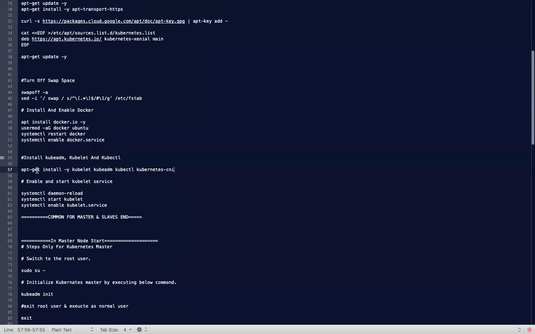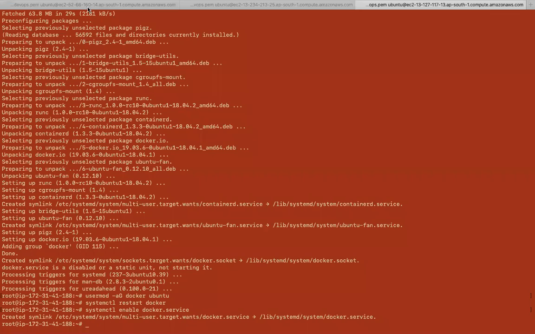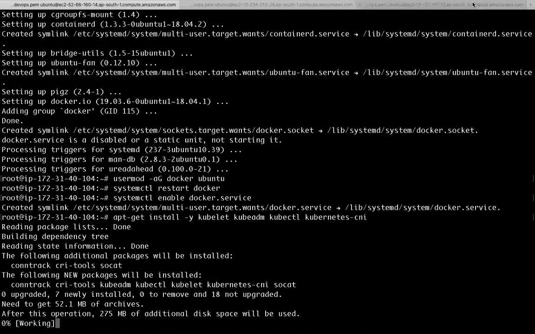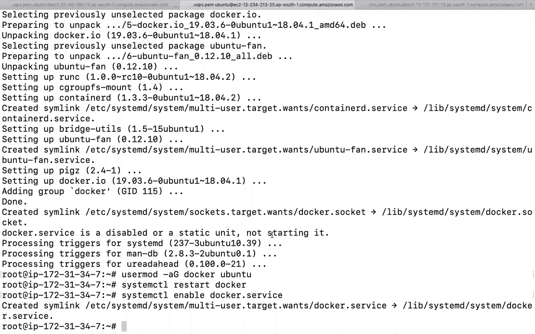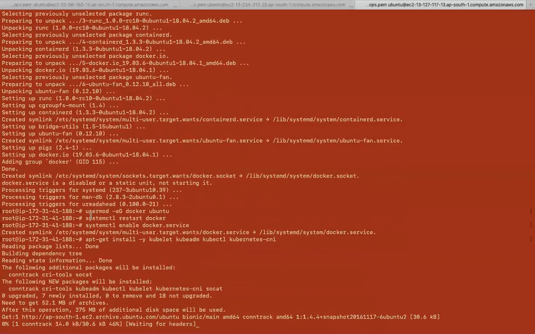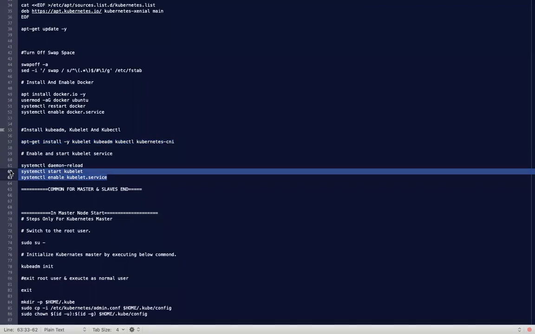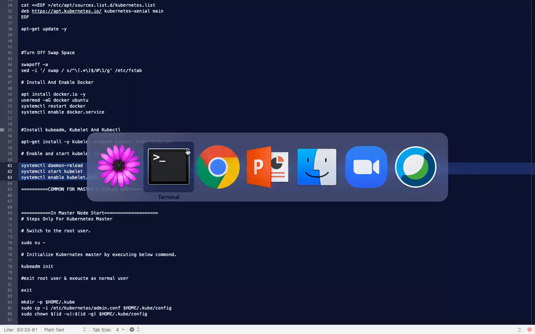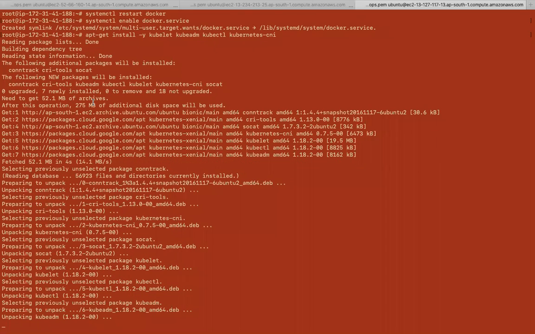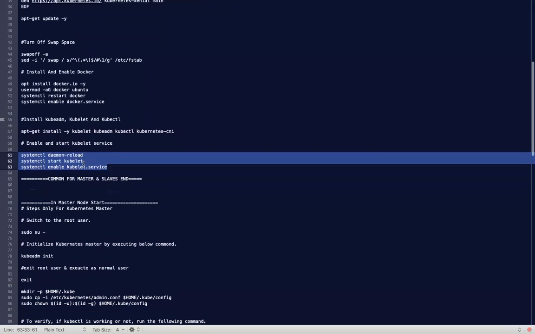Then we are installing Kubernetes related software in all the machines. Then we are starting and enabling the kubelet service. So the common software has been installed in all the machines. Then how can we set up a master?